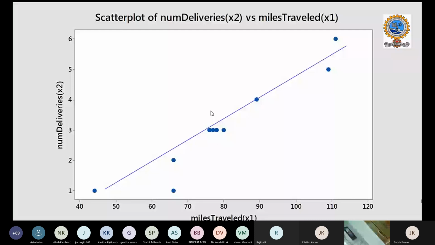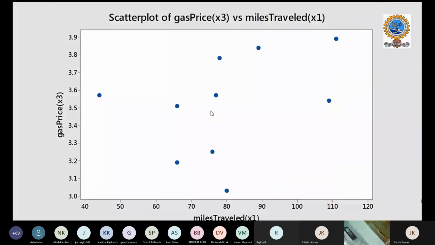When I draw a simple linear regression line here, the error is minimum and all the points seem to fall on some line. Whereas in the other case, the points are scattered everywhere, the error would be much larger, and hence there is no strong relationship.